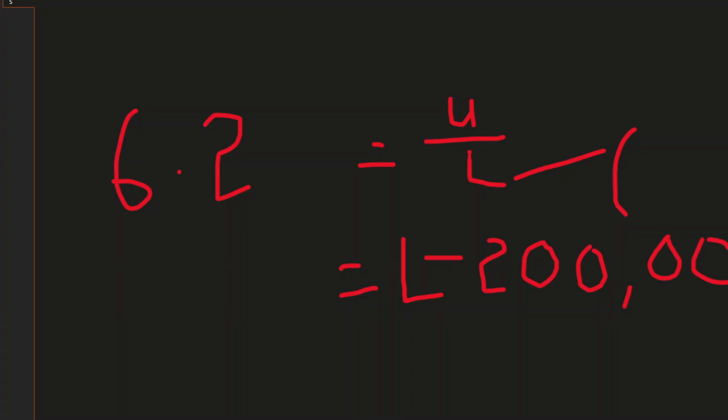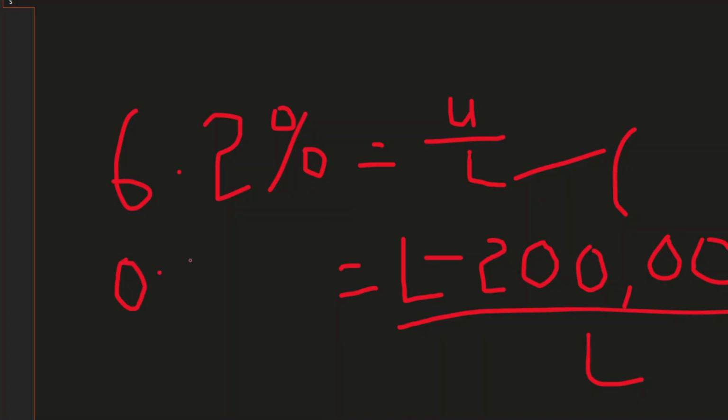I hope we are at par. Okay. So the unemployment rate is 6.2%. So we are supposed to convert this 6.2 into a decimal and it becomes 0.062.